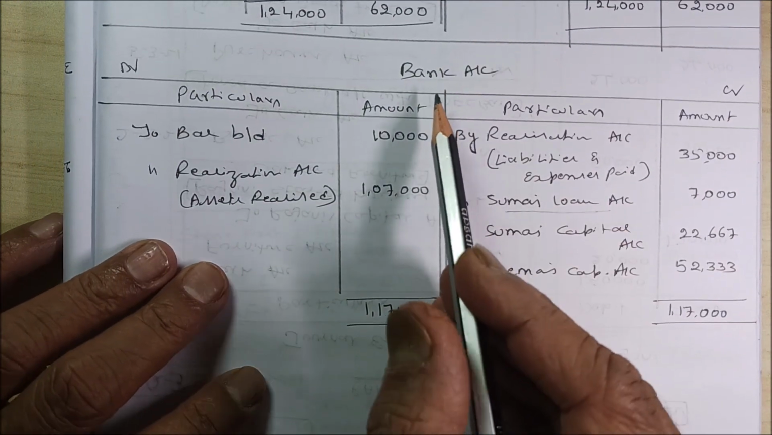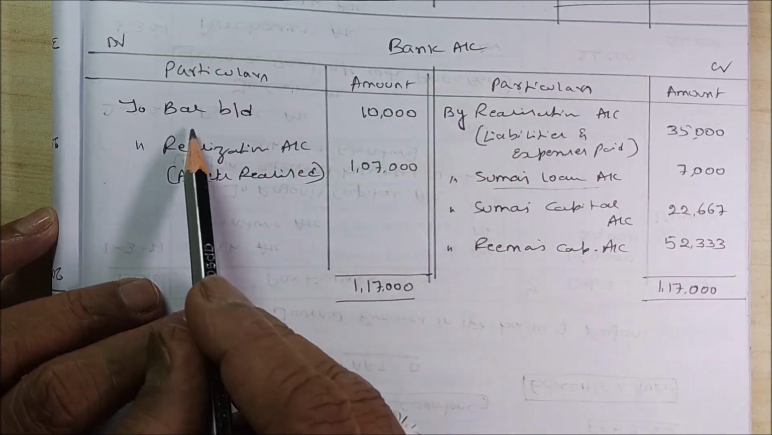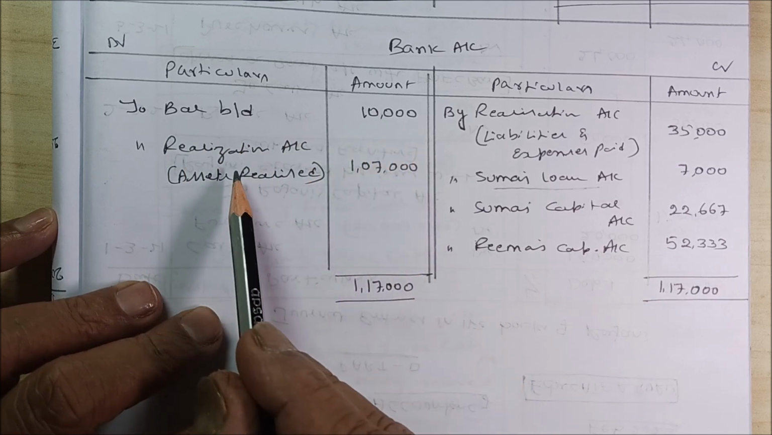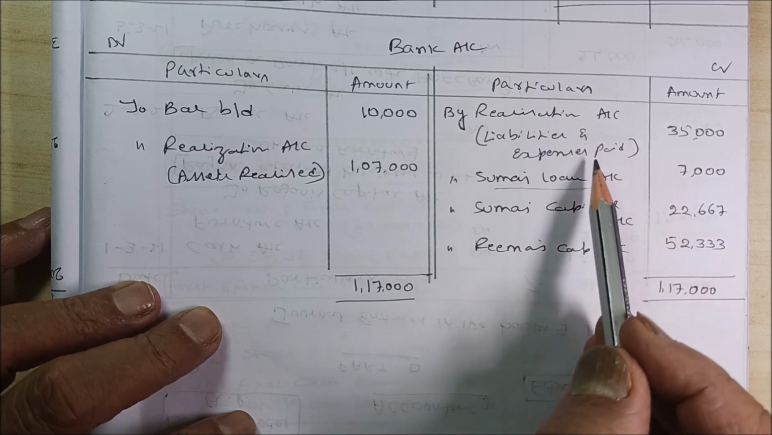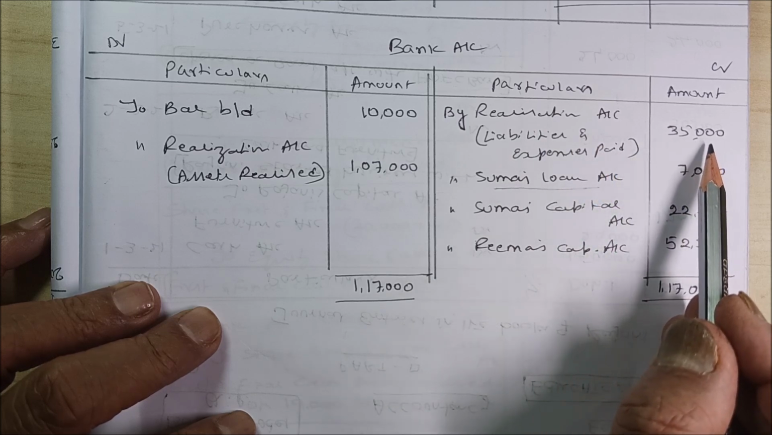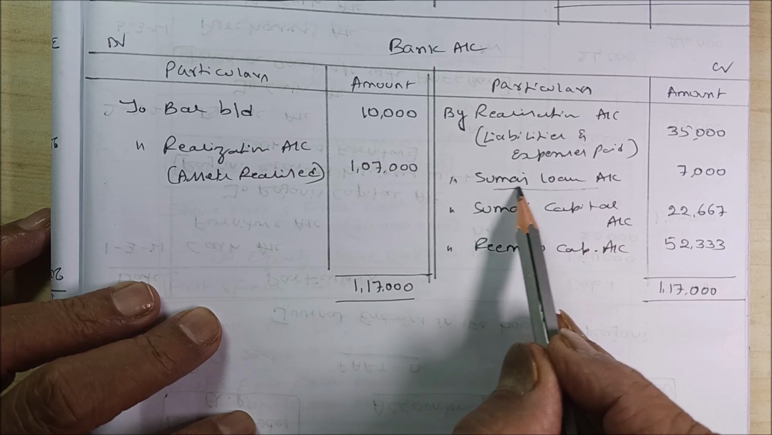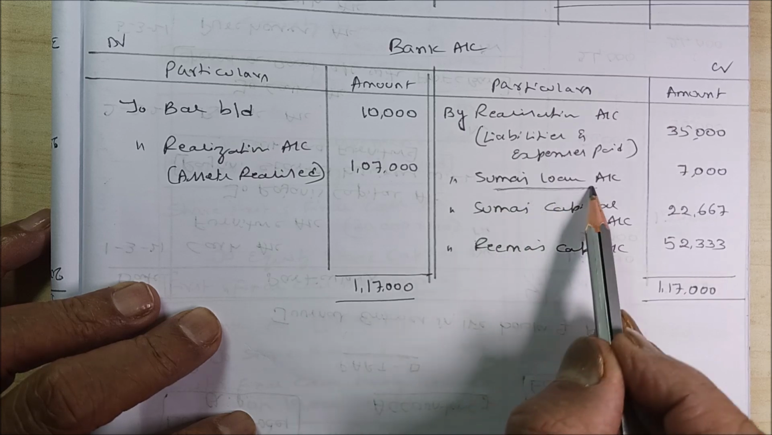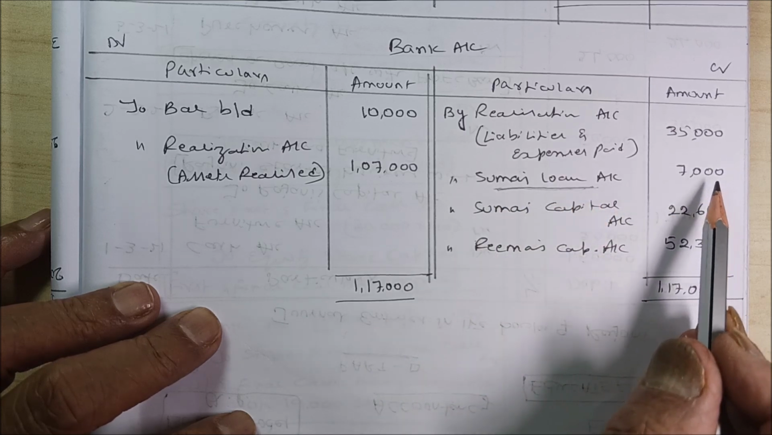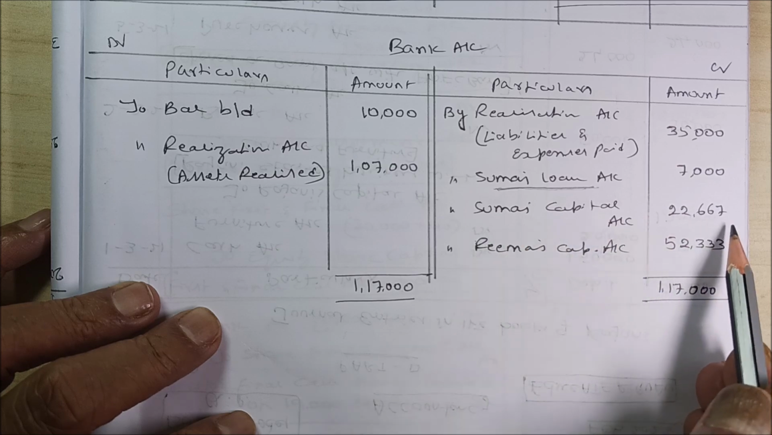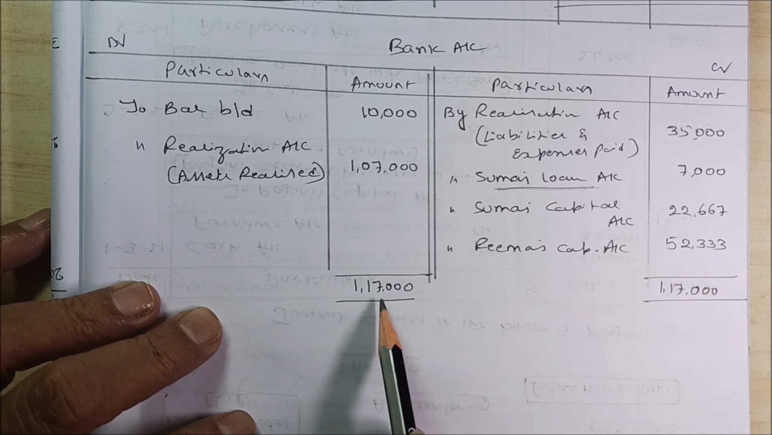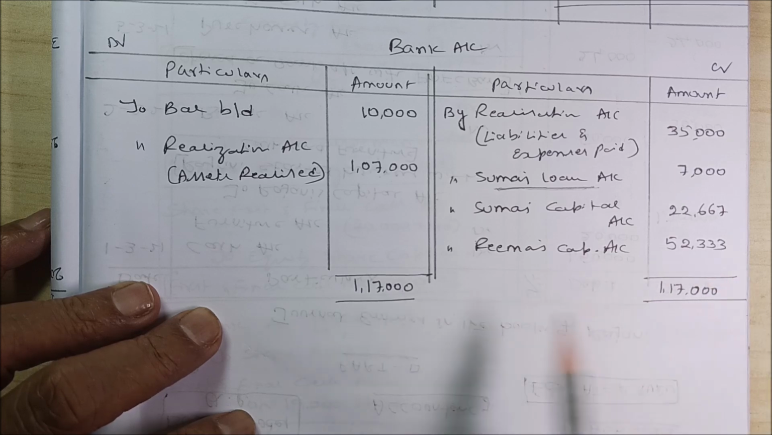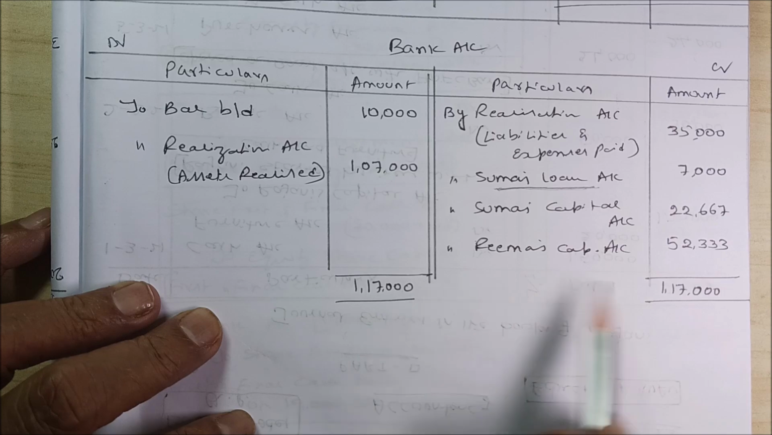Then you have to prepare bank account. Bank account should tally. You have a balance of 10,000 and assets realized is 1,07,000. Then liabilities paid off including realization expenses is 35,000. Then here I have taken Suma's loan directly, right? Suma's loan 7,000. Suma's capital, that is 22,667. Rima's capital account 52,333. Ultimately bank account is tallied. That means the problem that you have done is right.